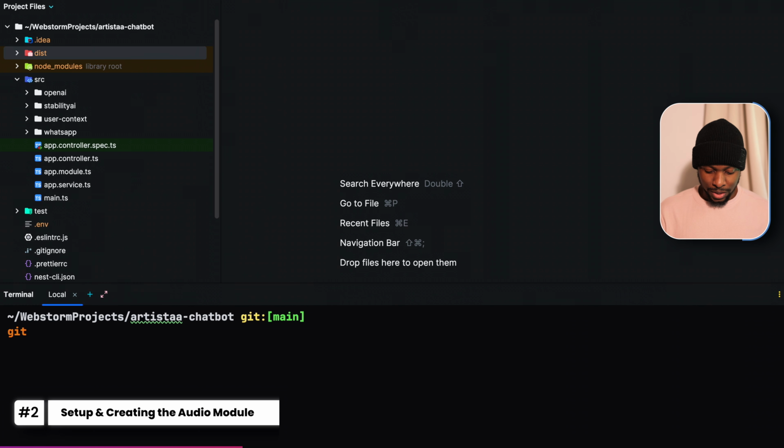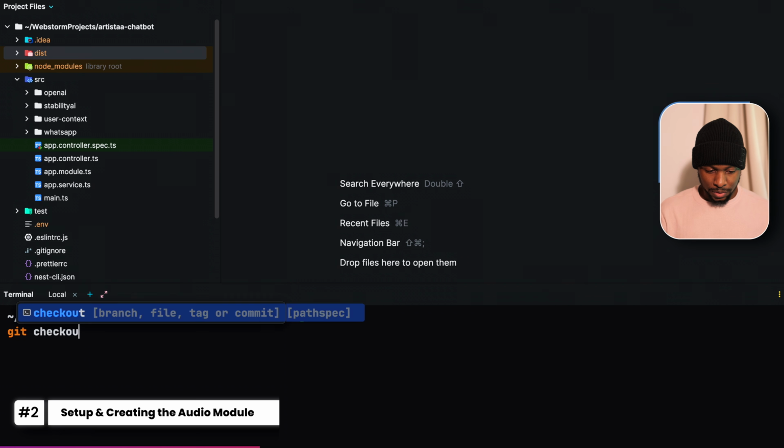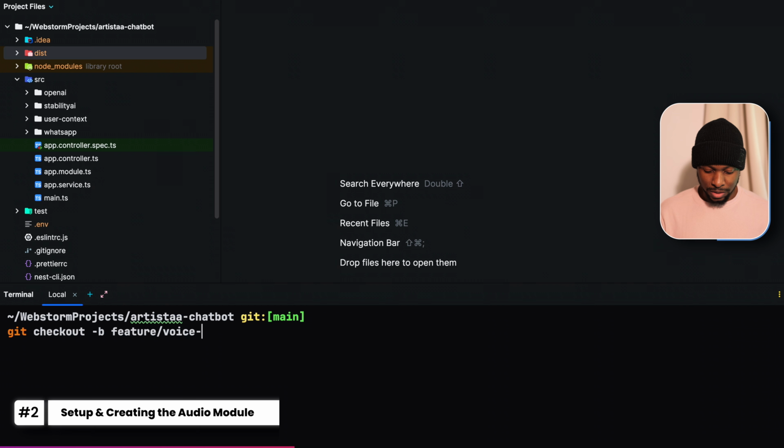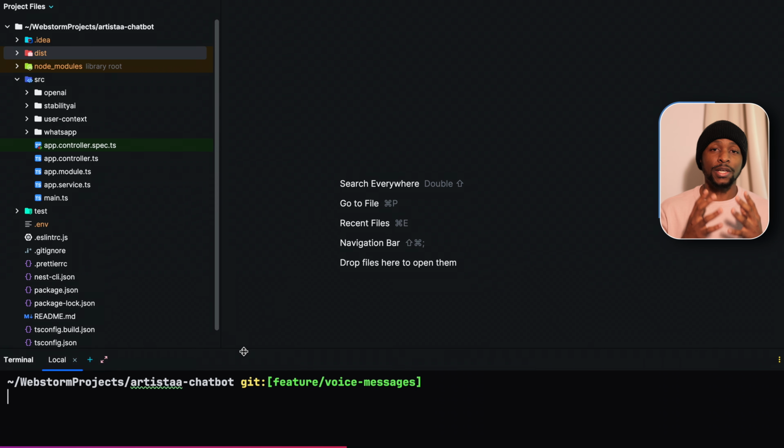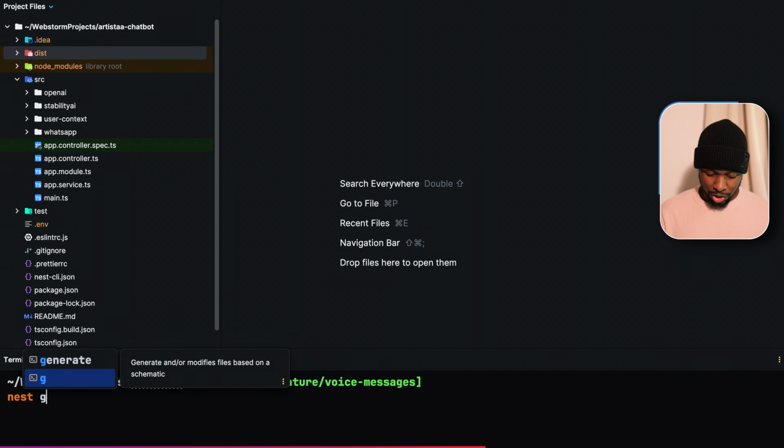So to create a new branch, git checkout -b feature, and let's call it voice messages. We are now in that branch. And using the Nest.js CLI, we are going to create a module for all audio-related functionality. Later on, we are going to incorporate text-to-speech. All the logic related to audio processing is going to be in this audio module. To do that, let's type nest g module.